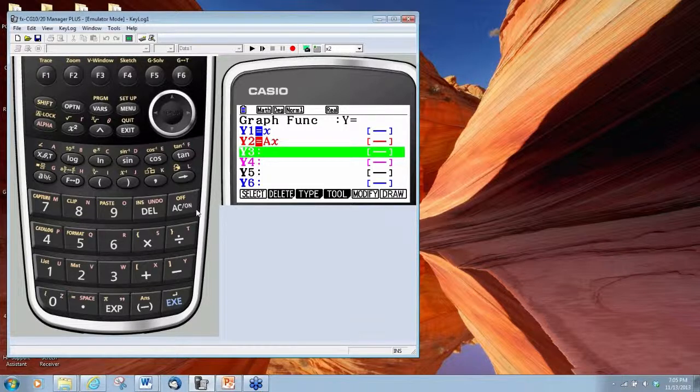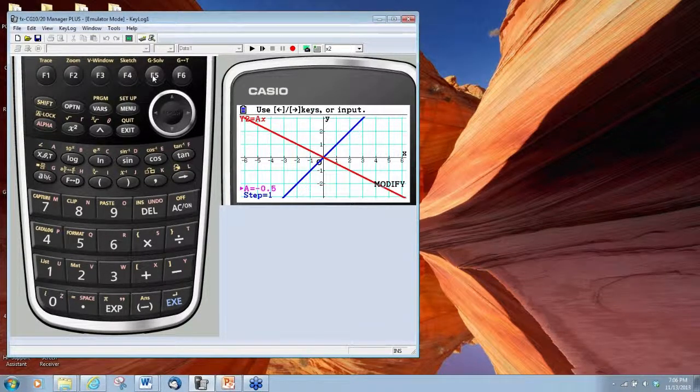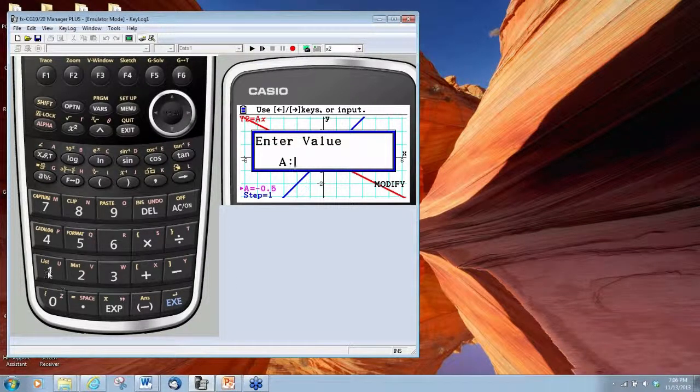And what we want to do now is we want to press F5 for modify. So what you see on the graph is that the blue graph is y equals x that we had before, and the red one is y equals ax. Now, in the bottom left-hand corner of the screen, we see an arrow pointing at a, and we see a step value. This allows us to manipulate our equation. So what I can do, I can press execute and automatically enter a value of a, and then what I'm going to do for argument's sake is enter 1.